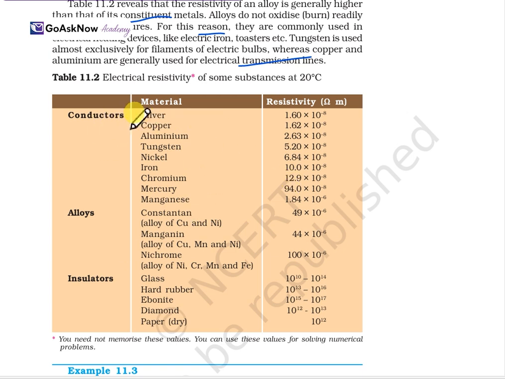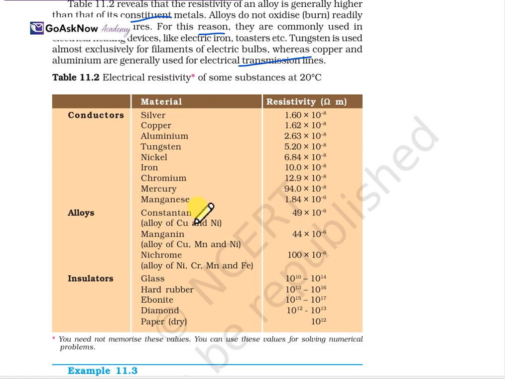So, we have conductors like silver, whose resistivity is 1.60 × 10^-8; copper 1.62 × 10^-8; aluminium 2.63 × 10^-8; tungsten 5.20 × 10^-8. Then nickel, iron, chromium, mercury, manganese. You can learn these resistivity values, they are exact values actually.